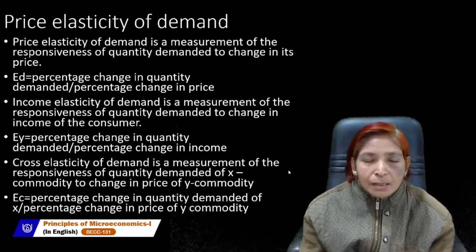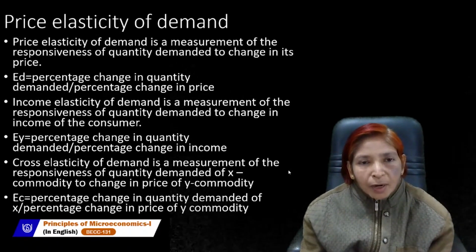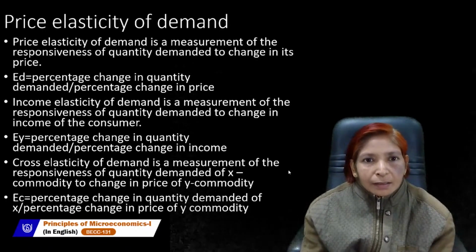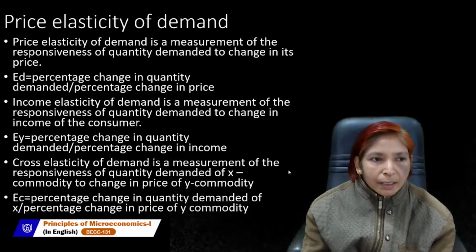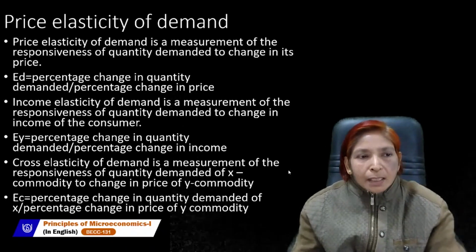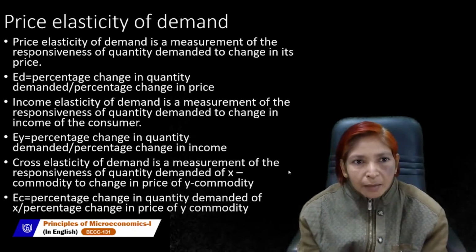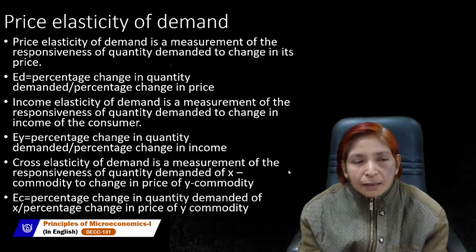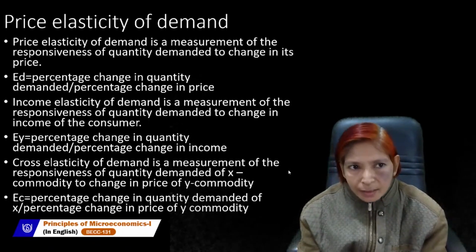Now, price elasticity of demand, what is this? Price elasticity of demand shows the measurement of the responsiveness of quantity demanded to change in its price. Price elasticity, it is clear with its name, that quantity demanded is affected only by the change in its price.